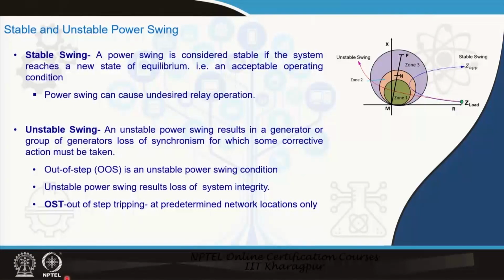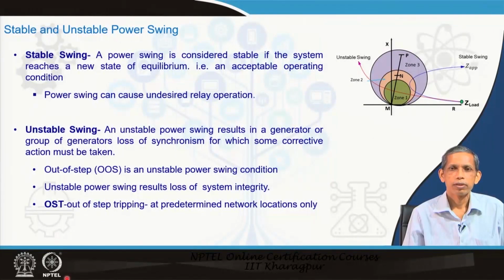In the last class, we discussed how power swing creates problems for the distance relay. There we saw that the impedance trajectory during swing enters into the different zones, and that may lead to unwanted tripping in the distance relay. So, the distance relay is vulnerable during power swing. Then how to overcome it? The solution for that will be discussed in this lecture.